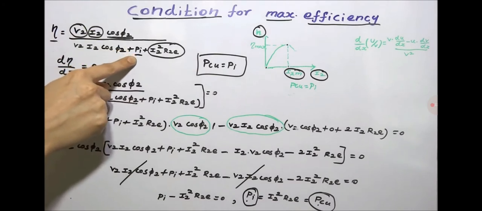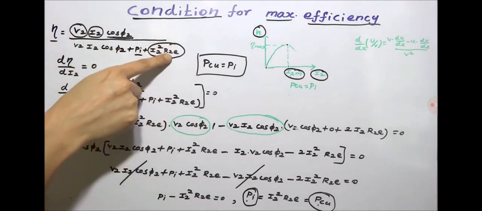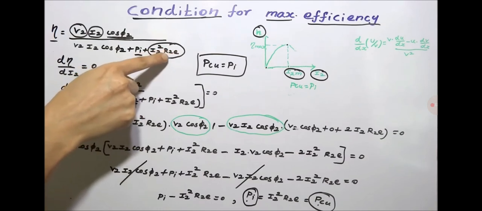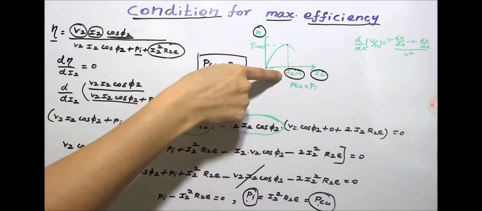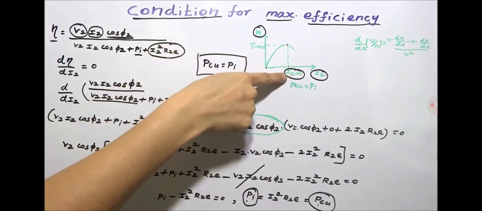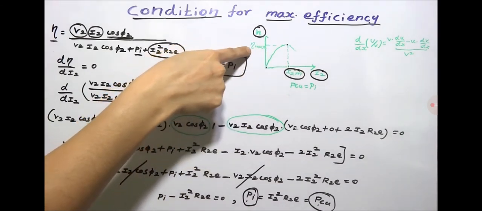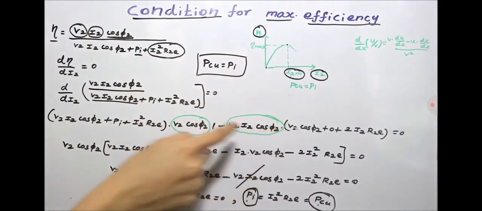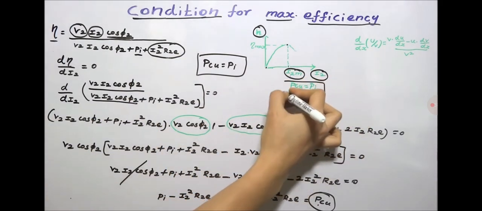In this, Pi is the iron loss, I2² R2 is the copper loss, and R2 is the equivalent resistance referred to the secondary side. I2M is the load current at which the efficiency reaches the maximum value, and we denote the maximum efficiency as eta max. The final condition is that the copper loss should be equal to the iron loss.